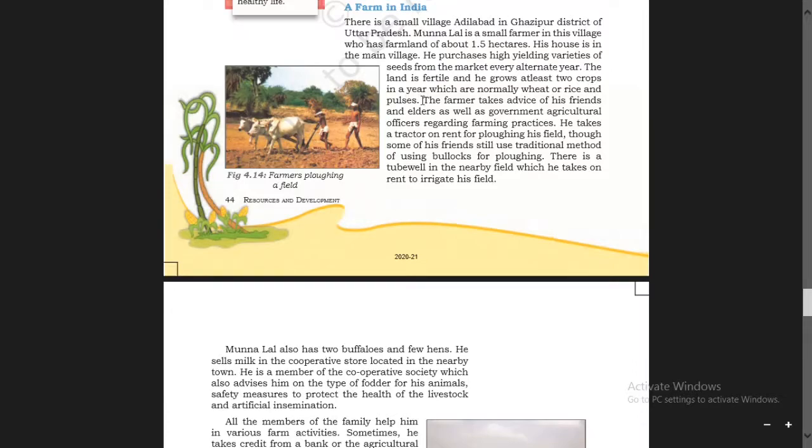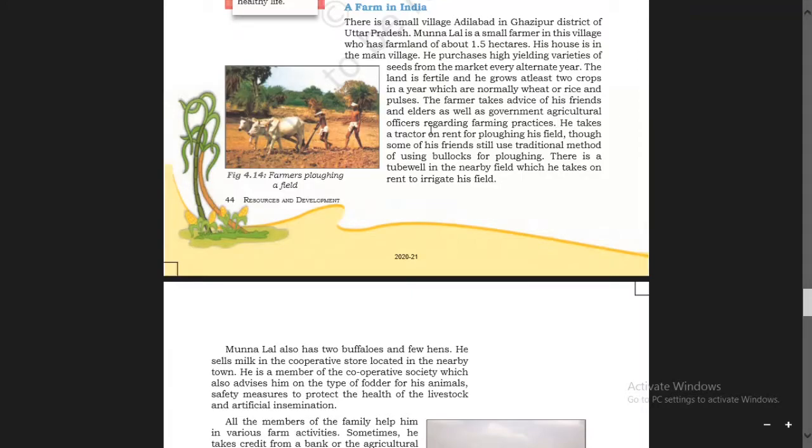So he used to grow at least two crops in a year, which are normally wheat or rice and pulses. The farmer takes advice of his friends and elders as well as government agricultural officers regarding farming practices in order to get a good harvest. From time to time, he used to take advice from his friends, elders, and, by the way, government agricultural officers about the practice of farming.